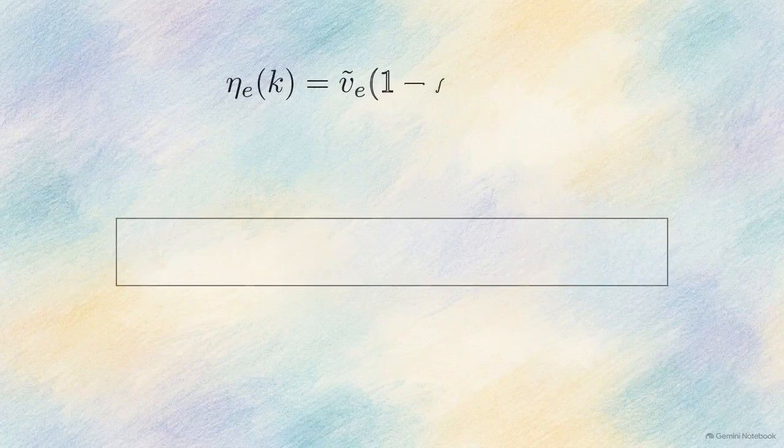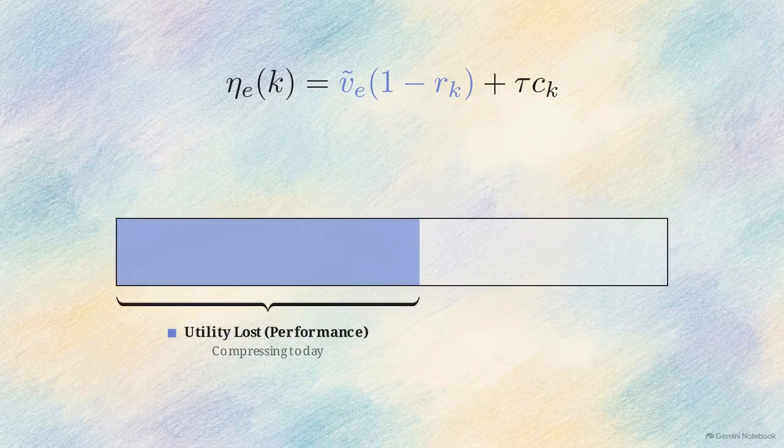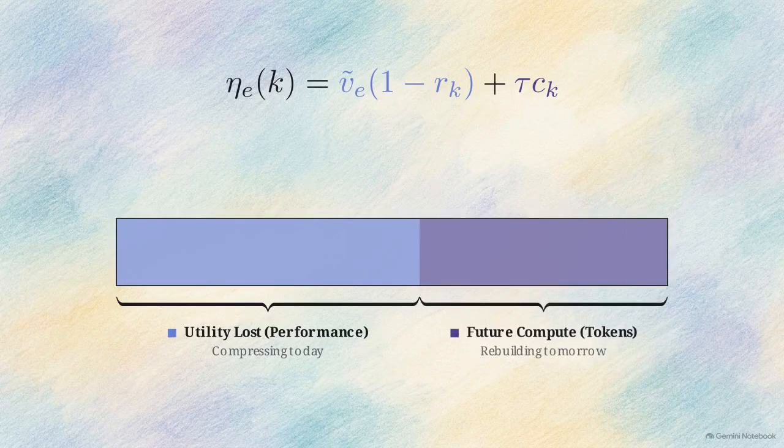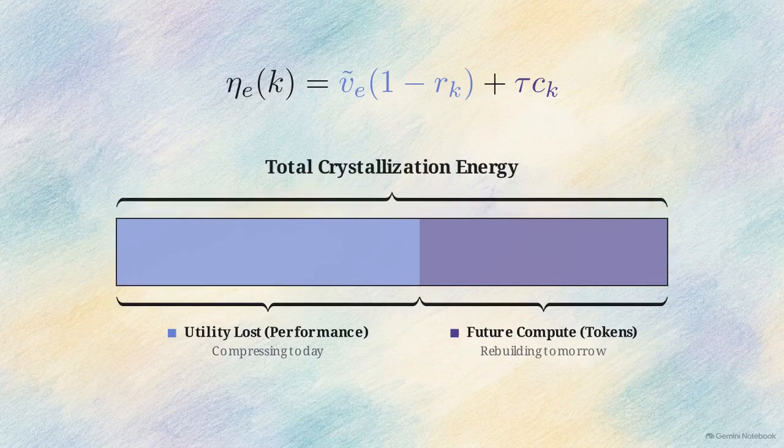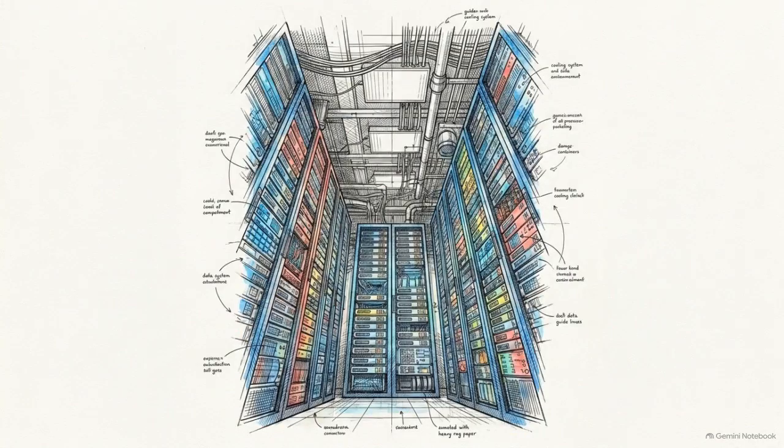The energy equation calculates a precise trade-off. It scores the immediate utility lost by compressing the memory today against the exact number of inference tokens required to rebuild it tomorrow. Deletion is relegated to an absolute last resort. The foundational seeds of the agent's knowledge always survive the squeeze. An agent can hold thousands of memories. The algorithm requires an objective method to rank which entries are the cheapest to demote first.